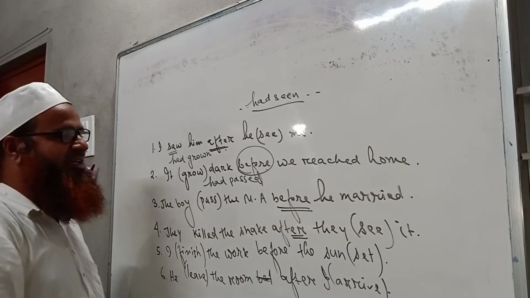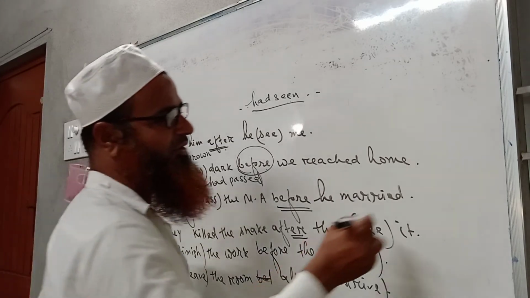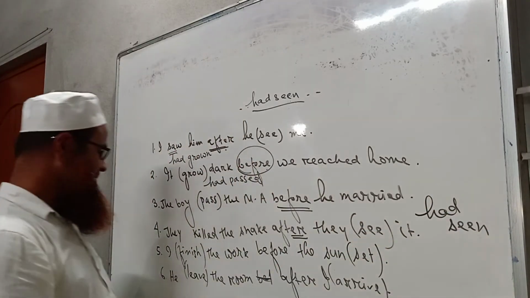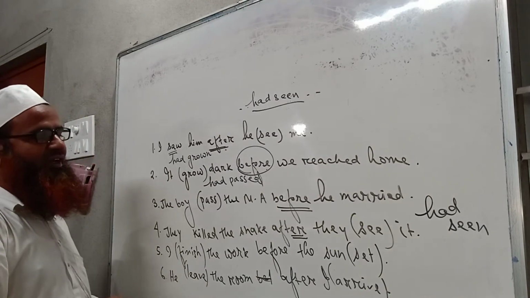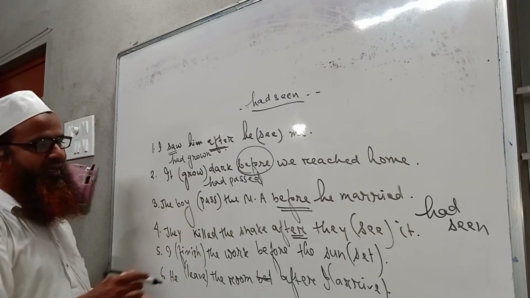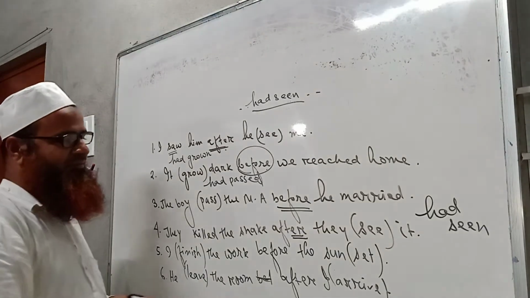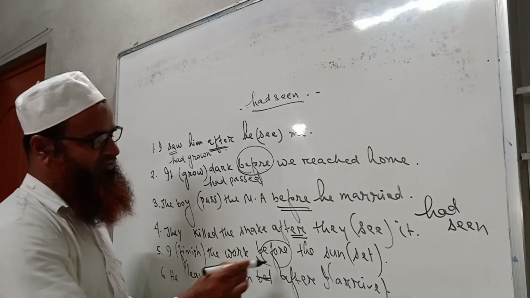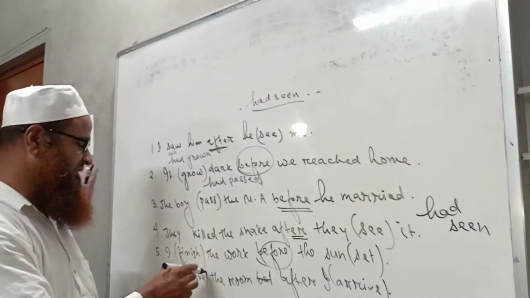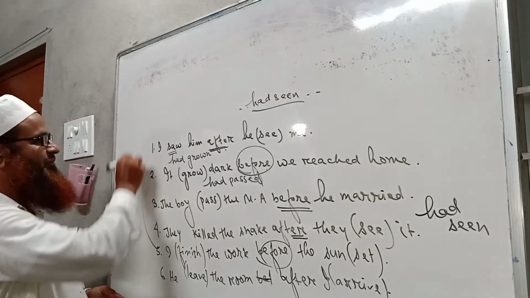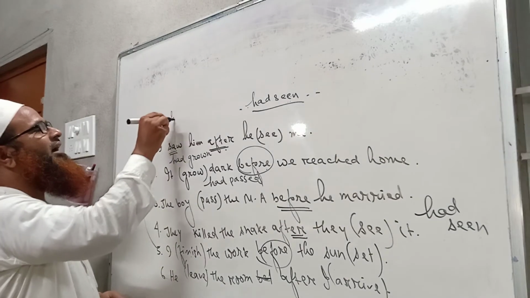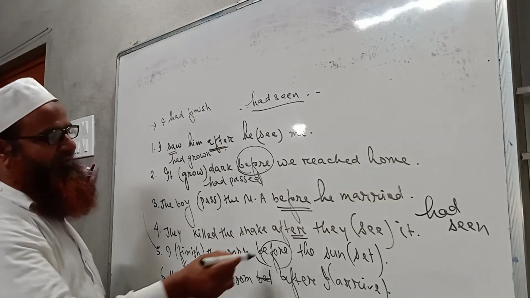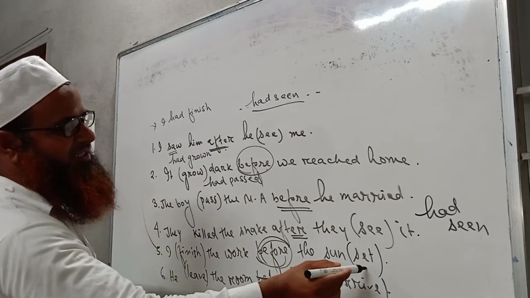They killed the snake after they had seen it. Okay, had seen. Then number 5, I finished the work before the sunset. There are 2 brackets here in these sentences, but it does not create any problem for us because before is present here. So we will write this part in past perfect tense. So it will be I had finished. Okay, I had finished.